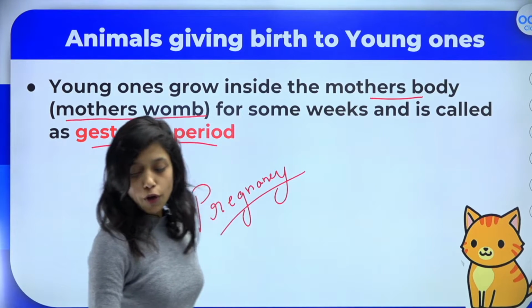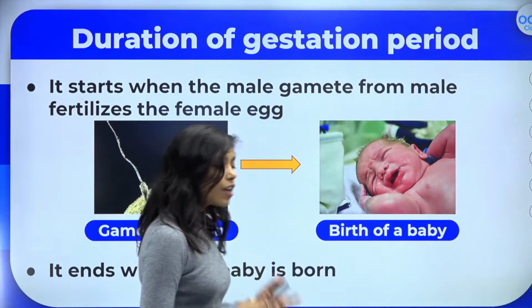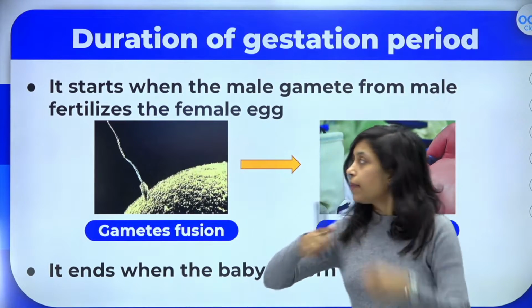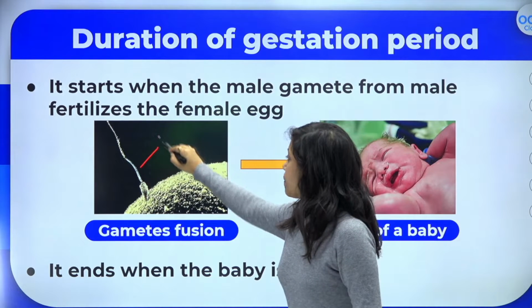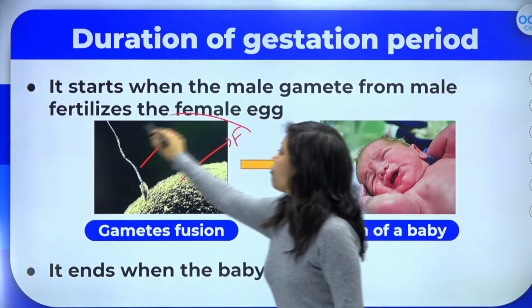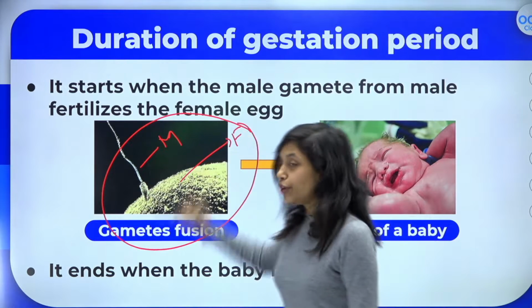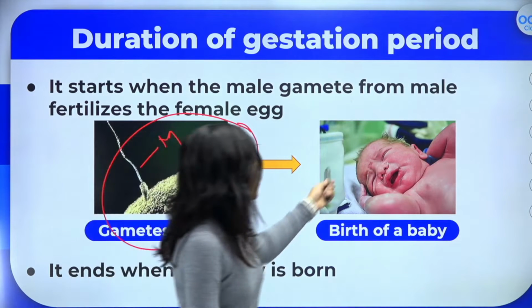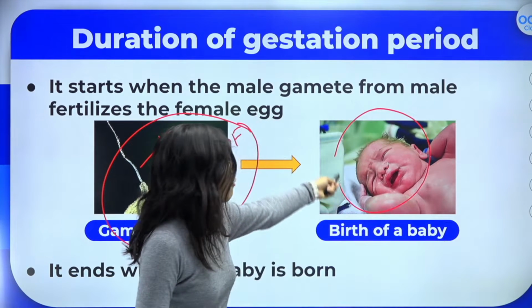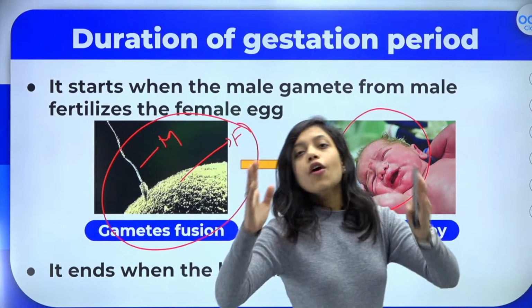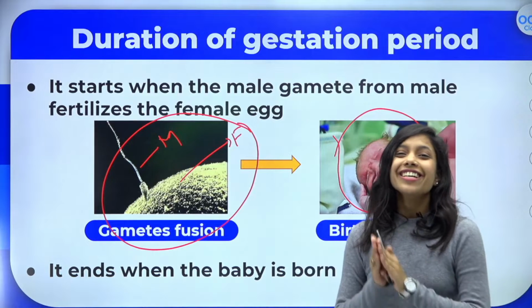Is it clear to all of you? So how does that happen? Actually, the male gamete will fuse with the female gamete. As you can see, this is the male gamete. It will fuse with the female gamete. The fusion will happen, the embryo will be formed, and the embryo will grow into a baby. And after that, the birth of the baby will take place. So this whole process or this whole period is called the gestation period.